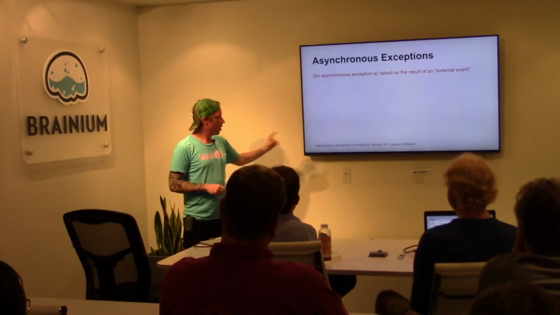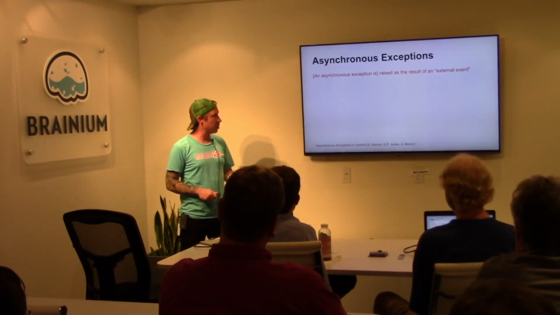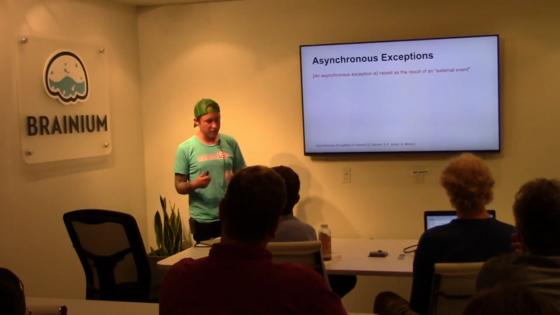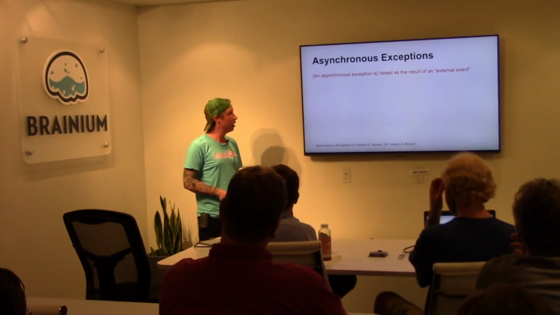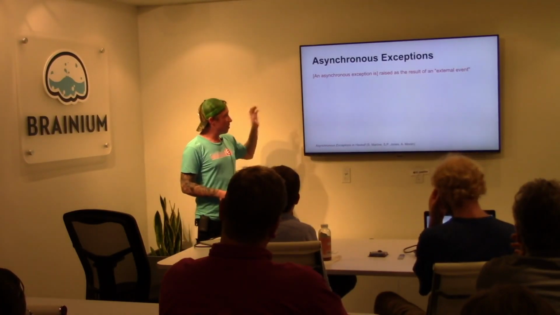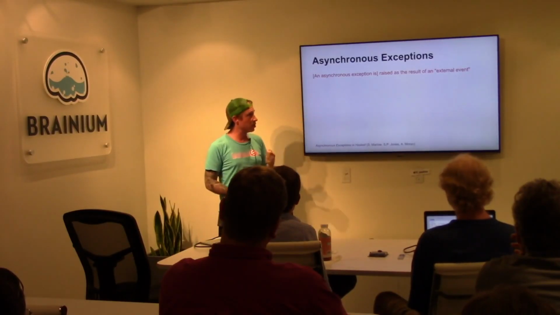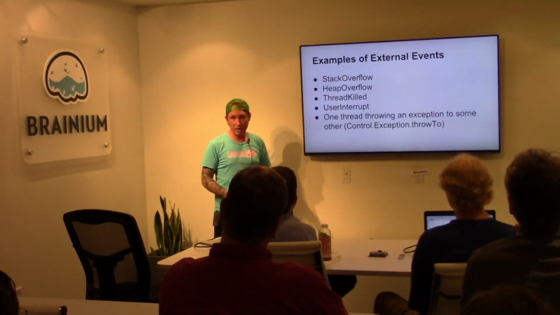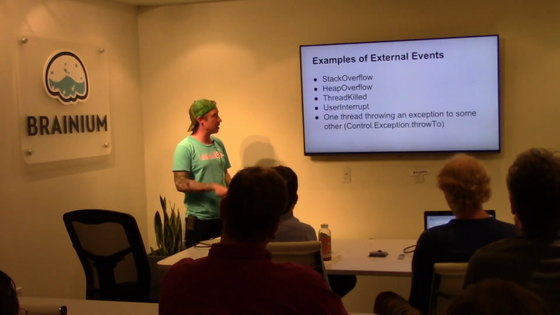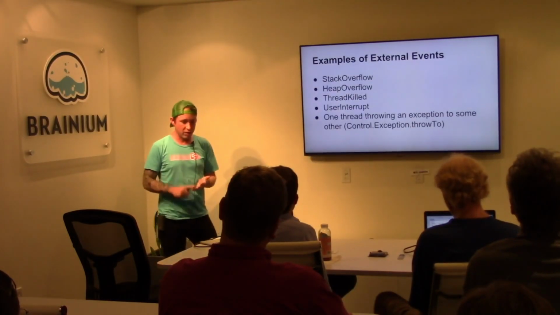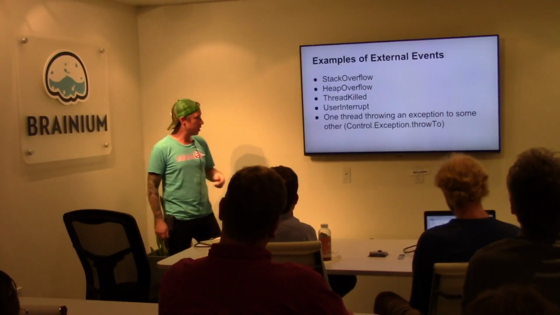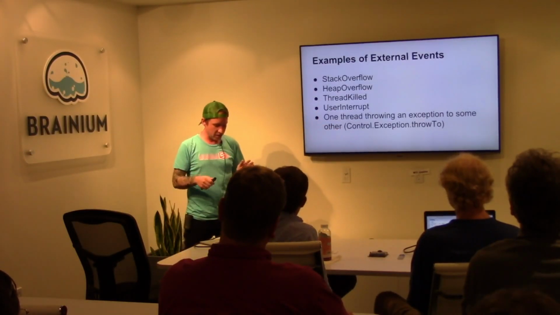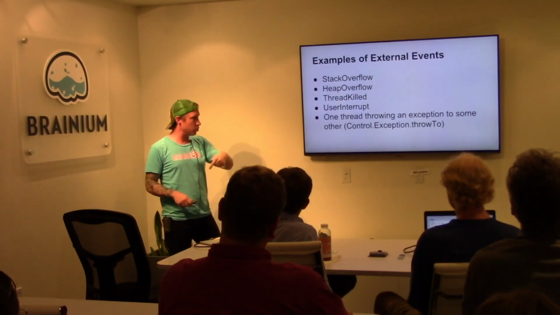Okay, asynchronous exceptions in Haskell, another excellent paper, explains a sort of justification for the implementation of asynchronous exceptions that you find in the language today, and specifically in GHC. They mention that asynchronous exceptions are raised as a result of some external event. Examples of that, these are the constructors for the async exception type in Control.Exception: stack overflow, heap overflow, thread killed, user interrupt, some thread throwing an exception of any type that instantiates Exception to some other thread.